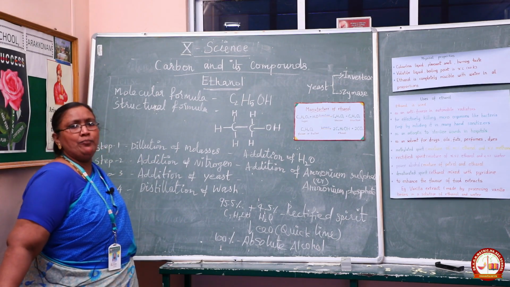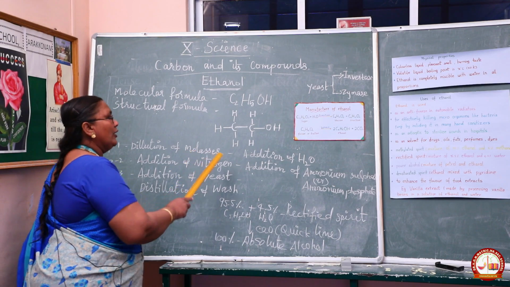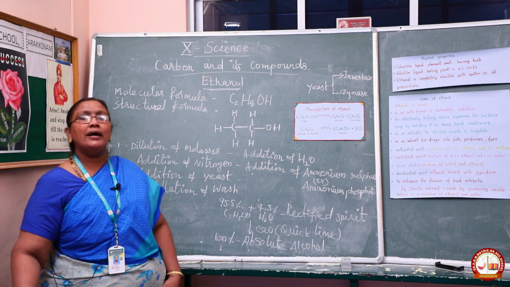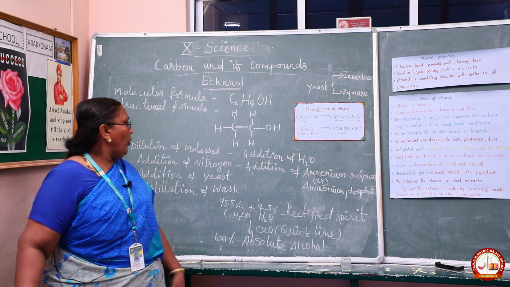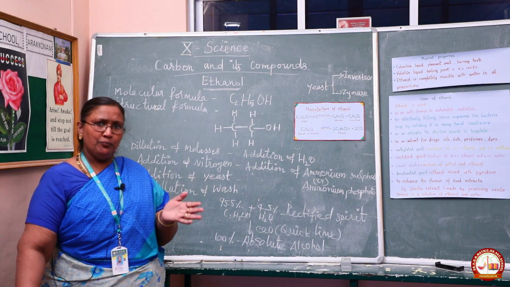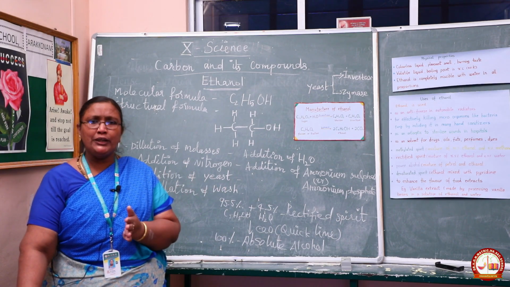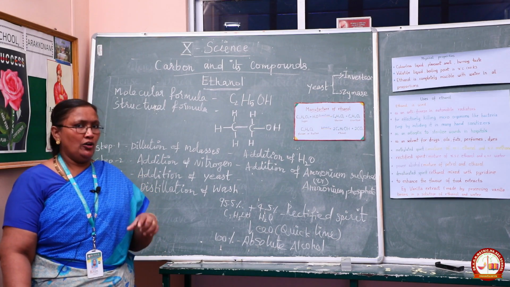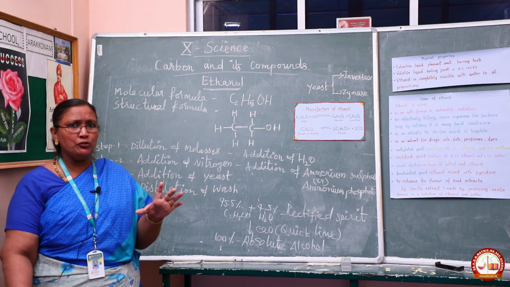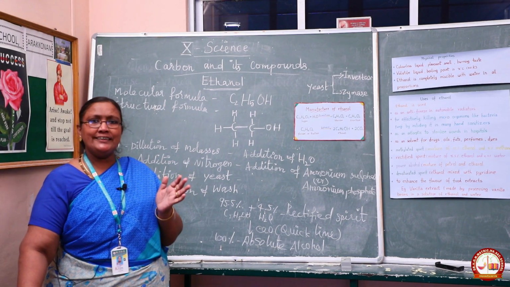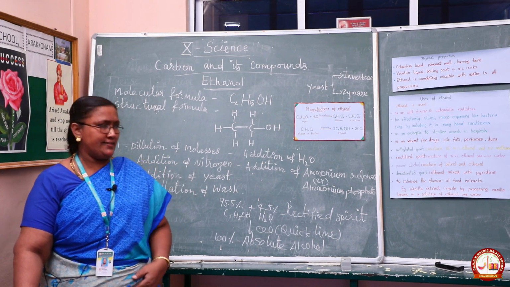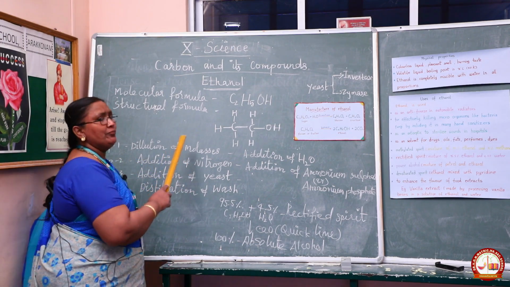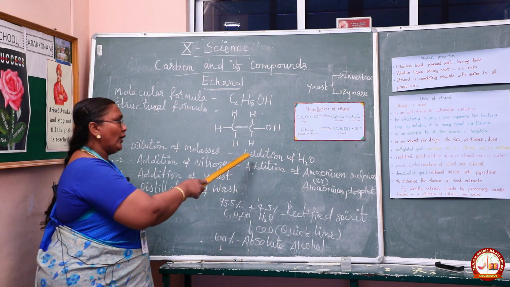Move on to the first step, dilution of molasses. Molasses is first diluted by adding water. What happens? The concentration of sugar in the molasses is brought to 8 to 10%. Already it contains 30% sucrose. That sucrose concentration is brought down to 8 to 10%. That is the first step, dilution of molasses by adding water.